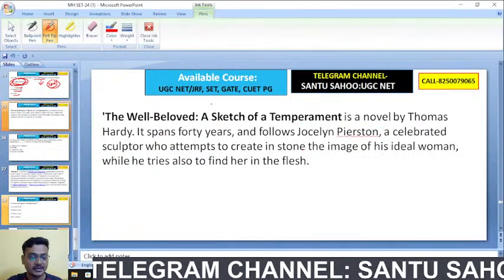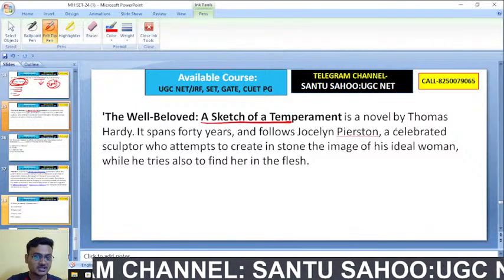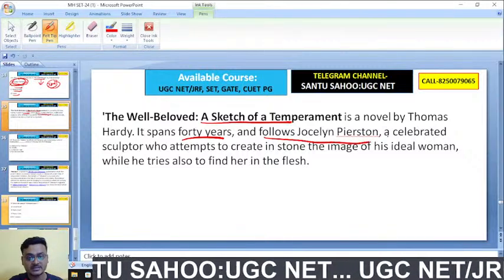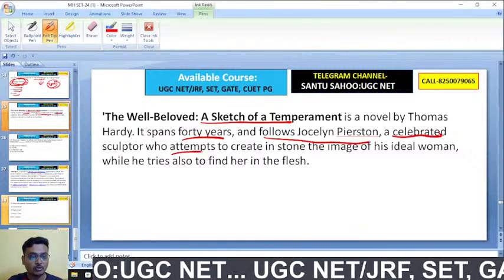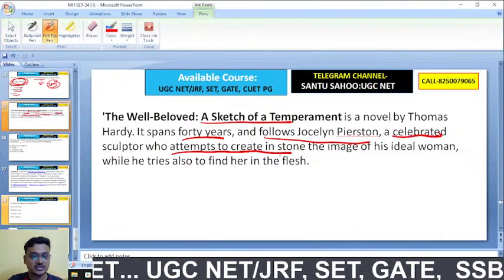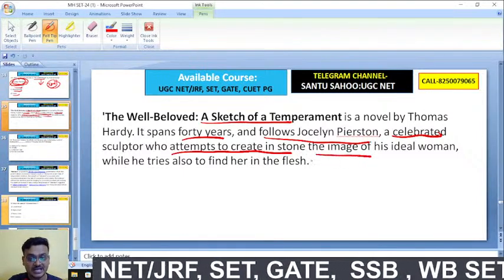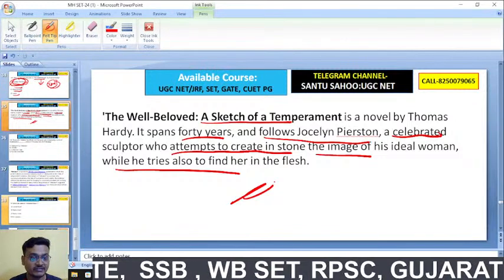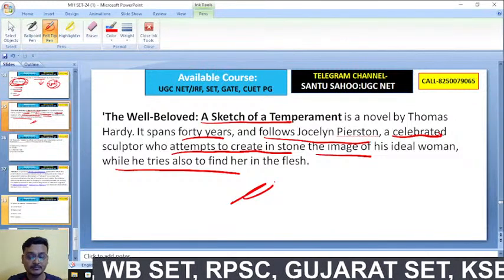The Well Beloved, having the subtitle A Sketch of a Temperament, is a novel by Thomas Hardy, and it spans 40 years and follows Jocelyn Pearston, a celebrated sculptor who attempts to create in stone the image of his ideal woman, while he also tries to find her in the flesh. The Well Beloved, A Sketch of a Temperament.